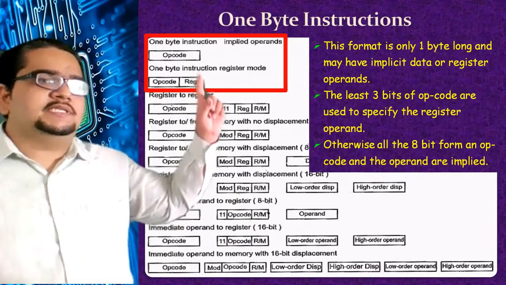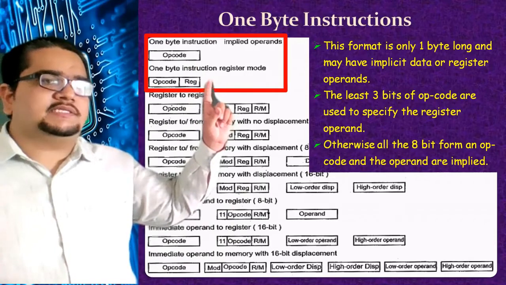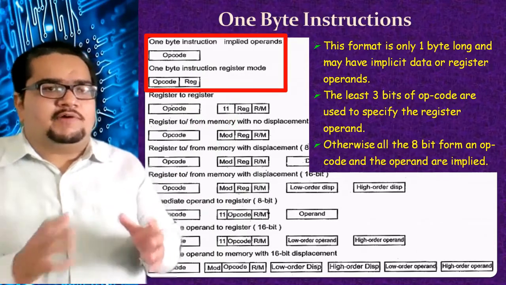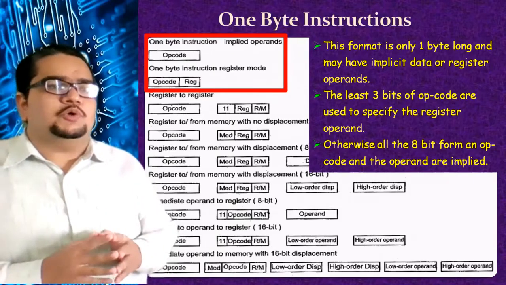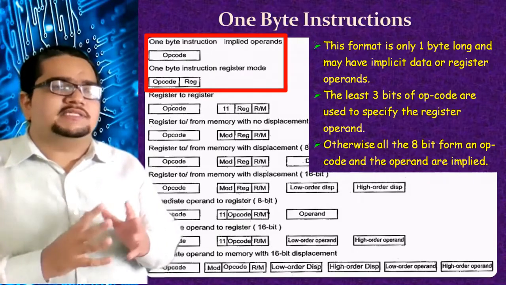The structure will be like this. And one good example, as I have told you earlier also, is the CLI instruction. It is a good example of this.